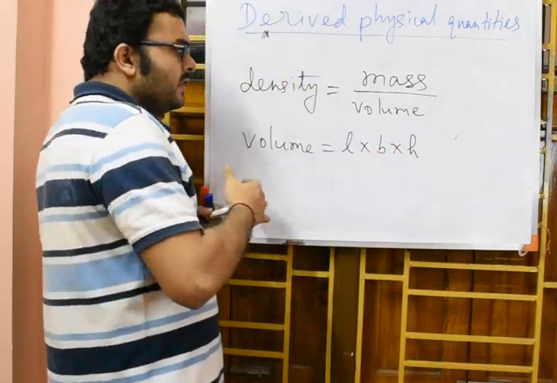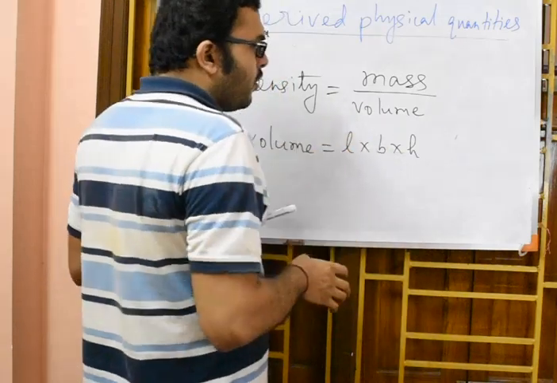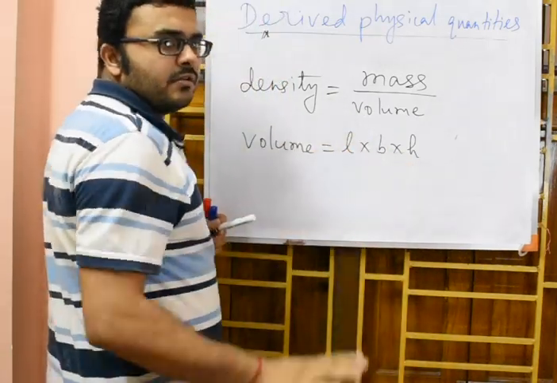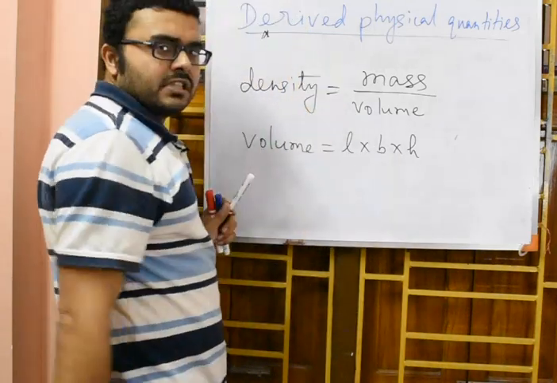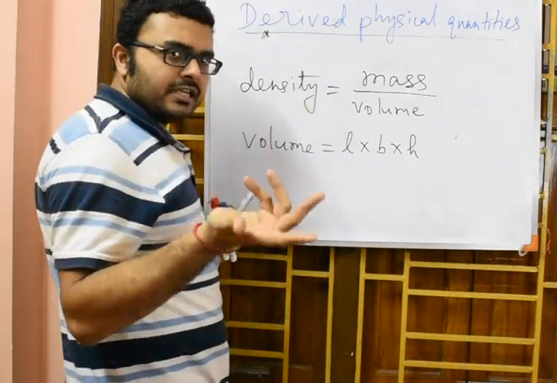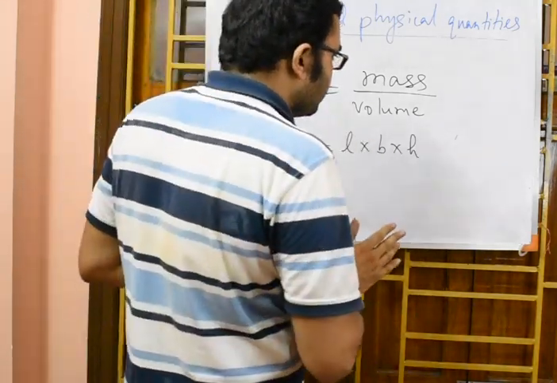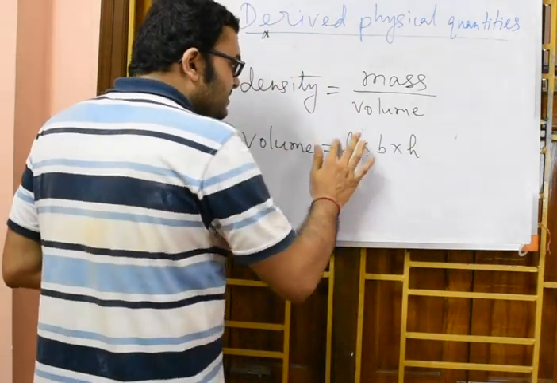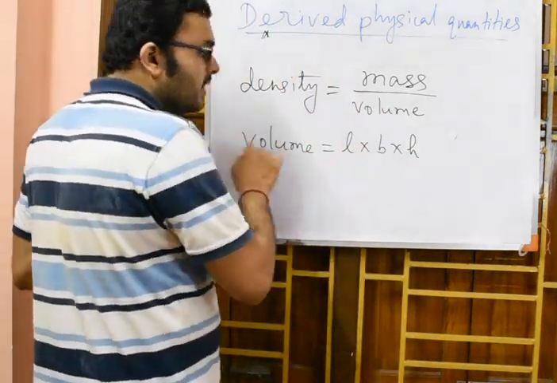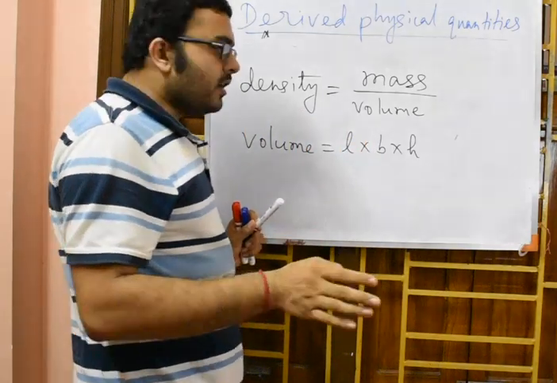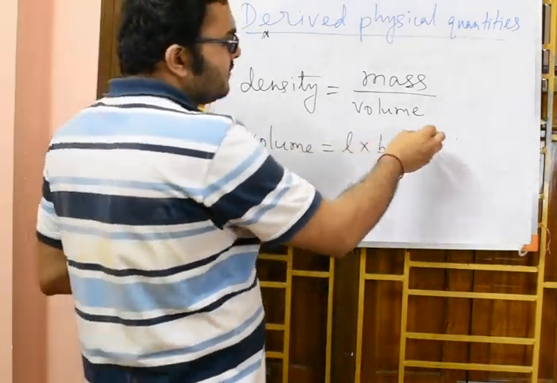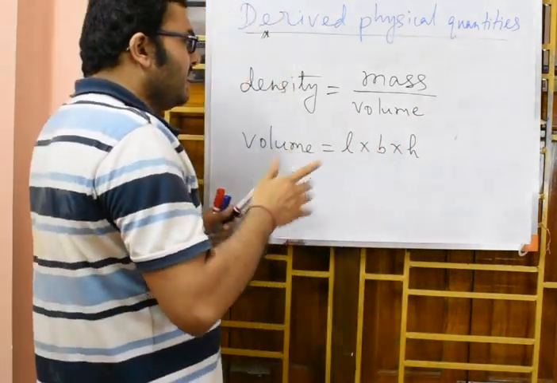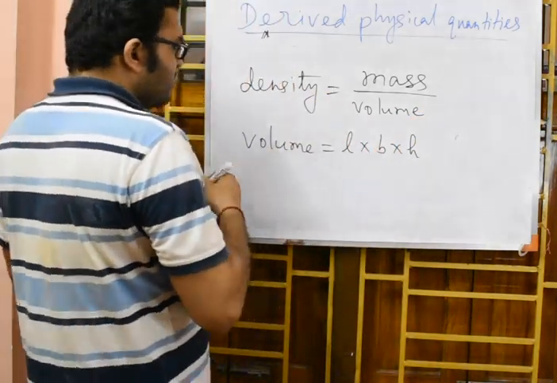So if I think of length, breadth, height, all these are actually lengths. So these three are fundamental physical quantities. Length, breadth or height, any of these three is a fundamental physical quantity. Now a combination of these three gives you volume. So volume is obviously a derived physical quantity which depends on these three fundamental quantities: length, breadth and height.